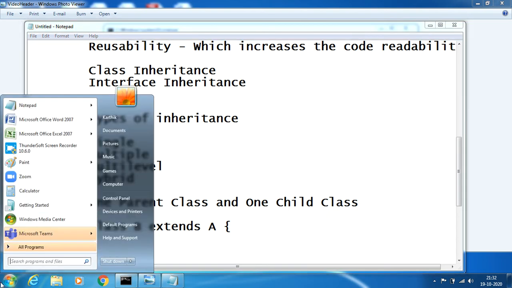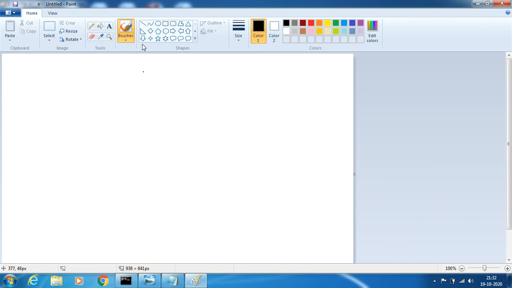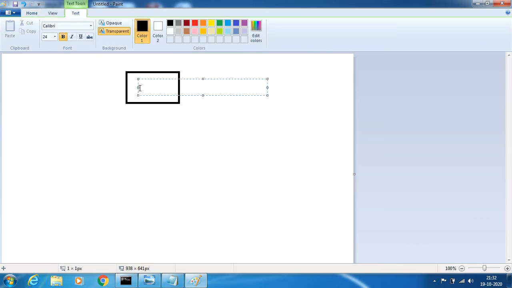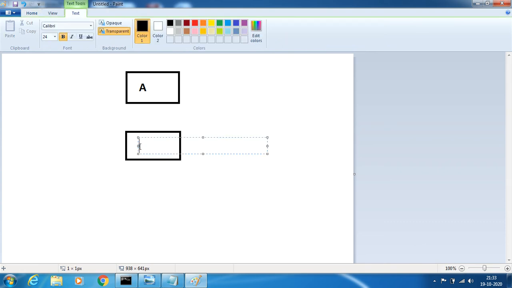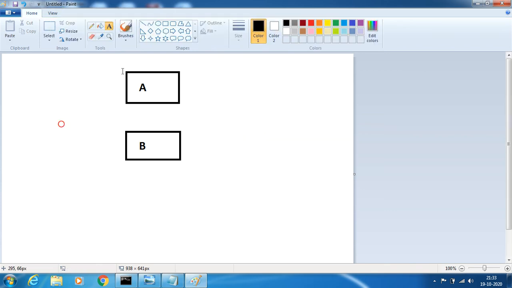In a diagrammatic representation, this is A, which is called class A, and I'll take another one here, say B. When B is trying to acquire the properties of A, this is a relationship called single-level inheritance. A is a parent class and B is a child class.